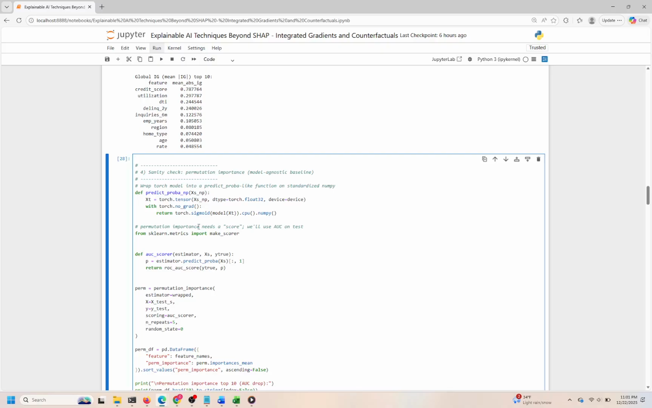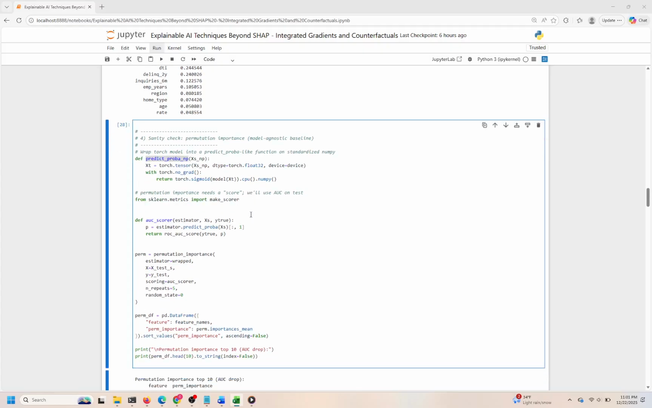In this cell, we perform a sanity check on our model using permutation importance, which is a model-agnostic method to estimate feature importance. First, we define a helper function that wraps our PyTorch model to behave like a scikit-learn predict_proba method, taking standardized NumPy arrays as input and outputting predicted probabilities. This step is crucial because permutation importance expects a model interface compatible with scikit-learn, so wrapping our model allows us